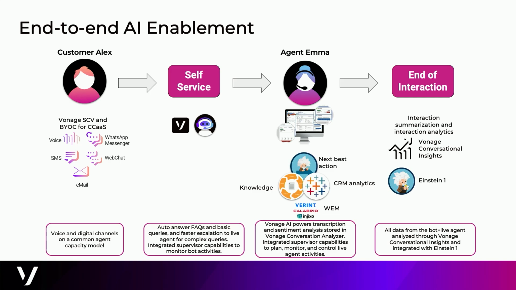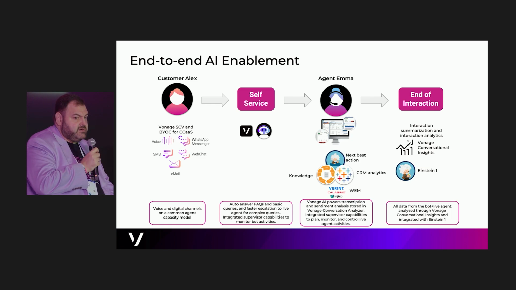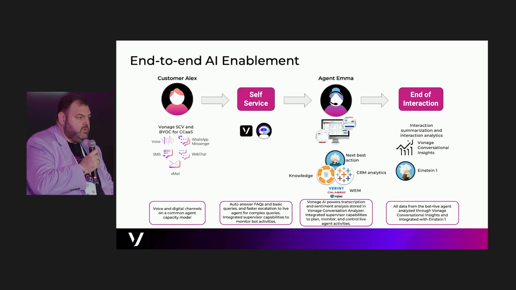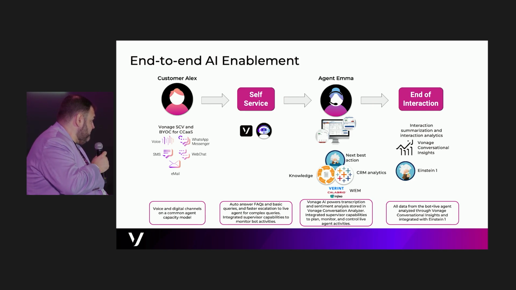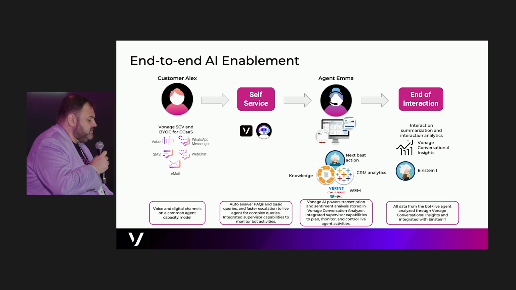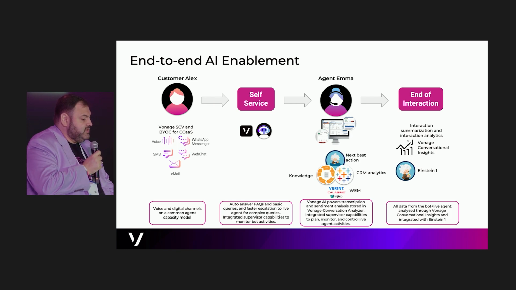When they start engaging with the company, the first entry is normally going to be self-service, try and collect the information from the customer. That's something you don't really need a human agent to do. With our AI Studio tools, you can talk to the customer, get what they want to do, collect the information you need from them, even authenticate them first, and then decide if you can fulfill that answer directly from the AI Studio tools, from the virtual agent, or you need to escalate that to an agent. In this example, we're going to do that. But the point in here is that while you're doing all of that self-service, it's Vonage AI that is interacting with the customer. It's collecting all the information. It may be answering from a knowledge base, from an FAQ list.